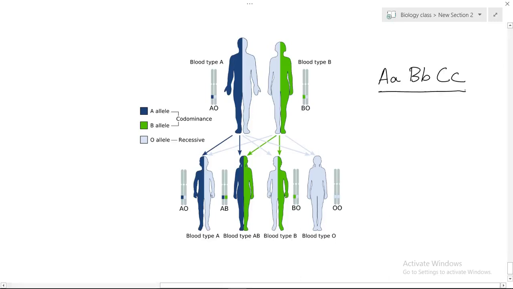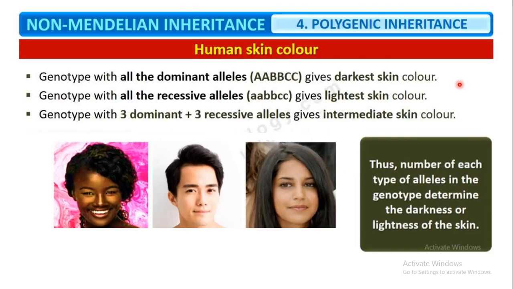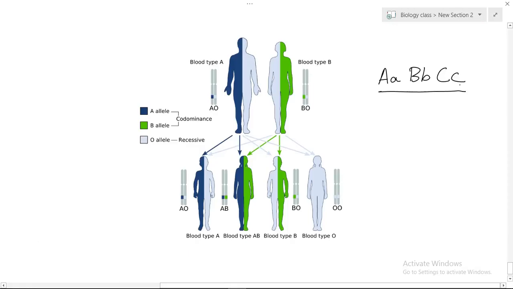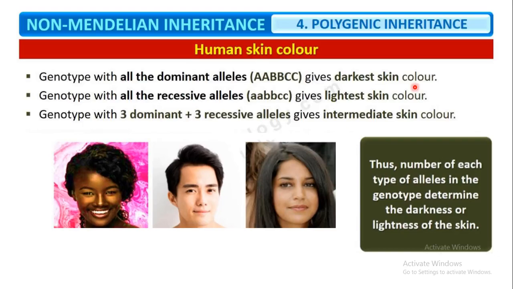So here capital A gives darkness and lower a gives light skin tone. Likewise dark and light, dark and light. When the proportion is divided into light and dark, it gives an intermediate shade. As a result, they are going to have an intermediate skin color.